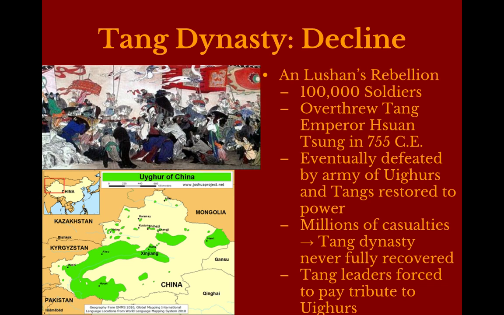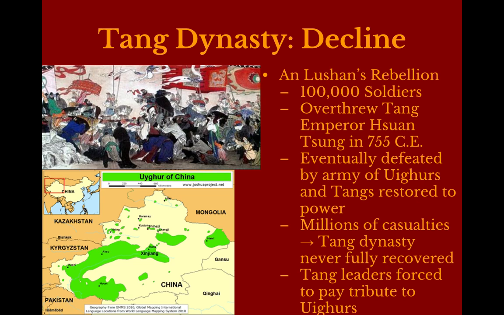All right, so how did the Tang Dynasty fall? One of the major, but not only, reasons why the Tang Dynasty fell was because, surprise, surprise, we have more internal rebellion. Do you see a pattern here? In any case, An Lushan, he was a military leader, and he already sees that there's signs of weakness in the Tang Dynasty. This had started back in the 8th century or so, and actually in the middle of the 8th century, that's when An Lushan's rebellion takes place. So An Lushan raises a very considerable army, about 100,000 soldiers, and they end up overthrowing the emperor.